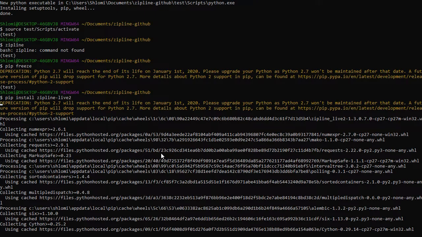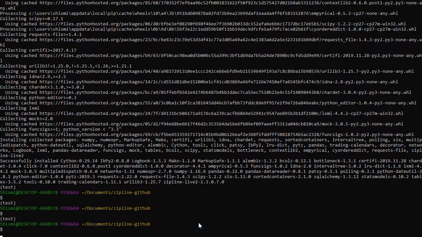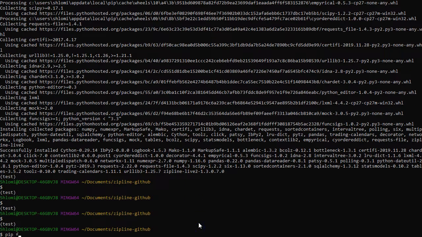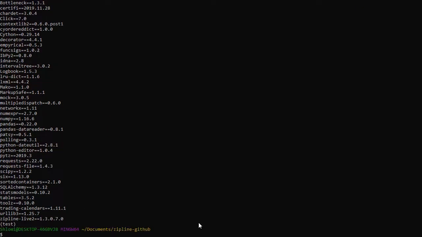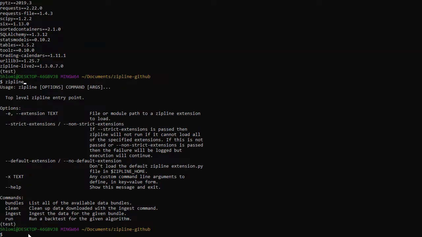I'm going to pause it again till it completes. So it's completed. Now let's make sure that we have packages installed. We can see that we have version 13070, zipline Quantopian zipline version is 130, and we extend it. So that is why the version is so long. Now let's check the command line tool, and yeah, now that works.